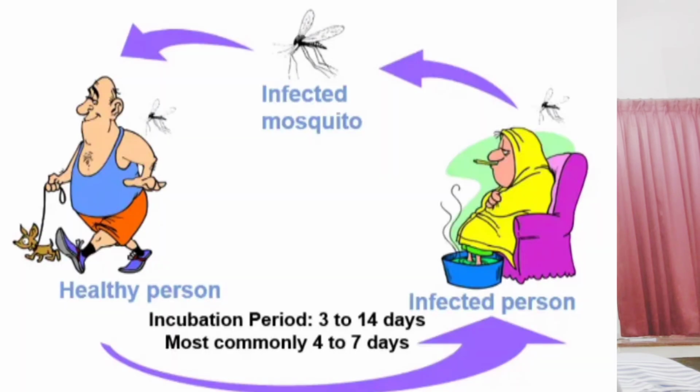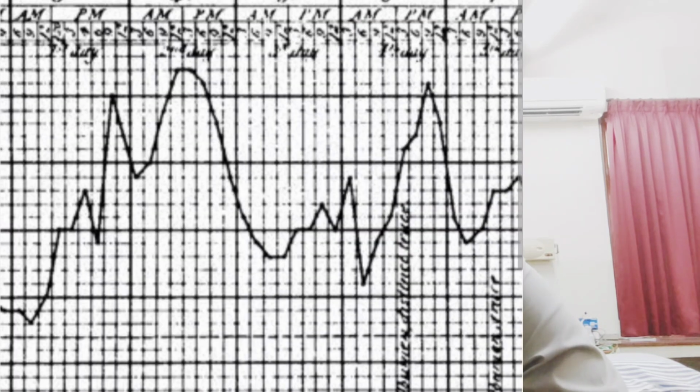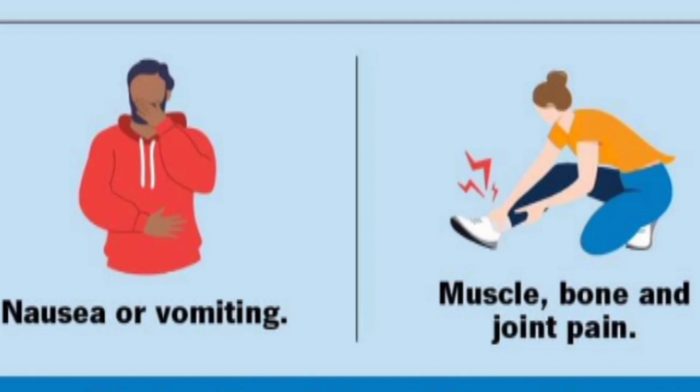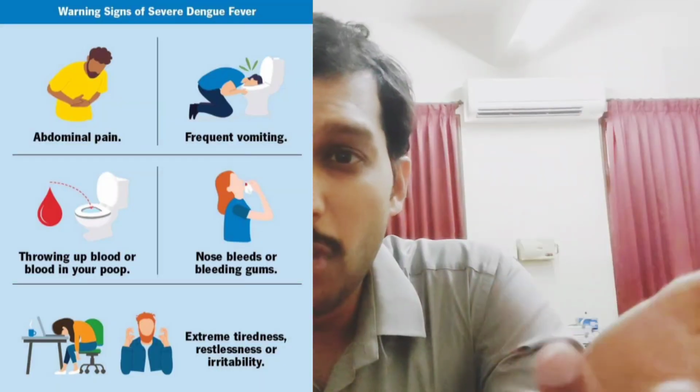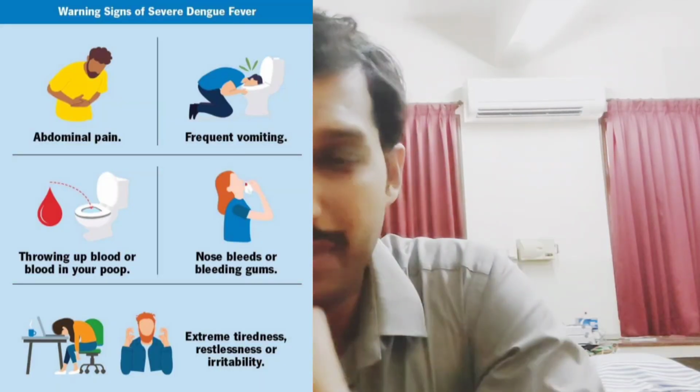The incubation period of this disease is 3 to 14 days. 5 to 10% of patients are symptomatic, whereas 90 to 95% are subclinical. The symptoms you can come across are saddle fever, severe joint pain, severe back pain, which is called breakbone fever. Breakbone fever is another name for dengue fever. Also retroorbital pain, headaches, and severe myalgia are the common symptoms.